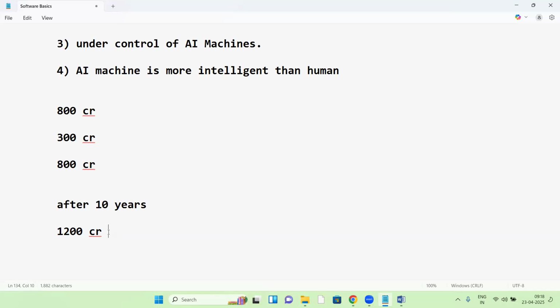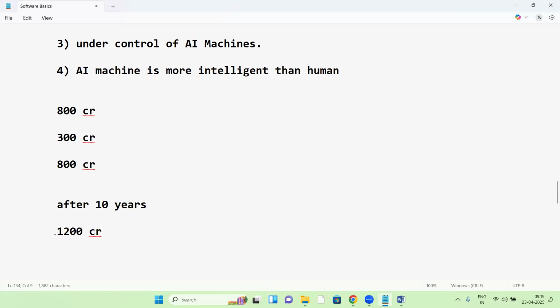Even if AI comes, jobs as they are will be there, because after 10 years the population will be 1200 crores. To meet their requirements with accuracy, quality, speed, less cost, and transparency, there are many factors. Not only human efforts, we need AI also. Present technology is not enough. The 90s period technology was different. Nowadays technology is different. The 90s technology is not enough to meet the requirements of the present generation, right?